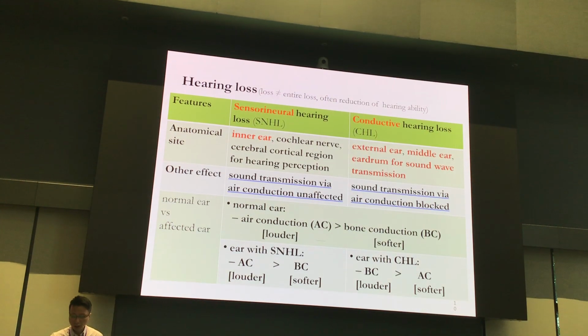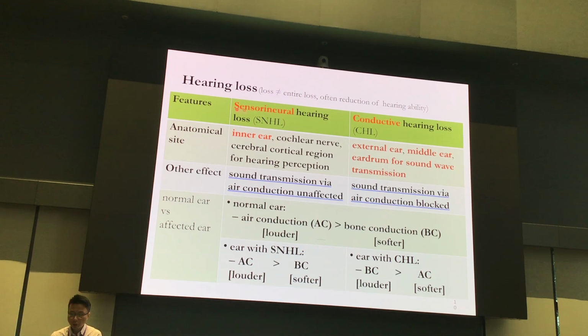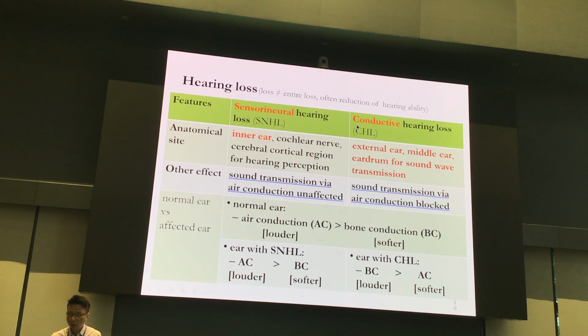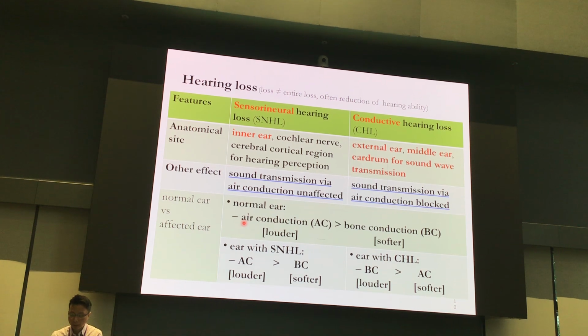So this is a page to show how sensorineural hearing loss will be different from conductive hearing loss, based on what we have understood about air conduction and bone conduction. 咁啊平時咧 even though in the normal situation air conduction will be louder, bone conduction will be softer.